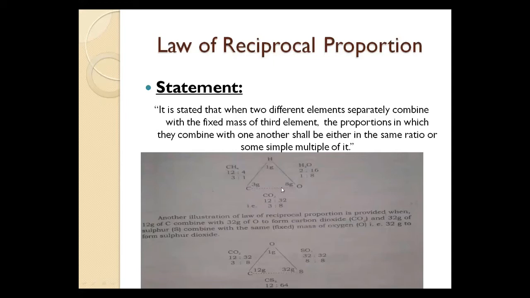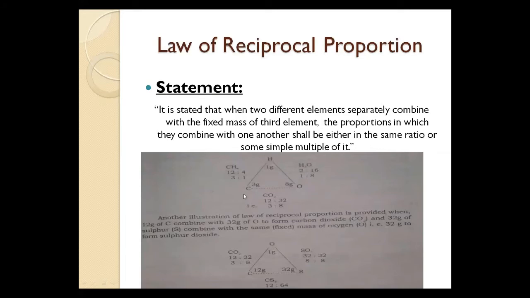And when carbon and oxygen react, they form carbon dioxide. So according to our statement, we have two elements, carbon and oxygen, and the third element is hydrogen. When it reacts with both of these elements, we get three different compounds: methane, carbon dioxide, and water.